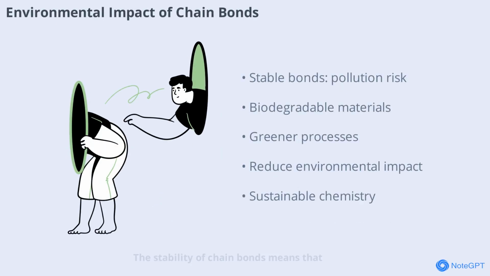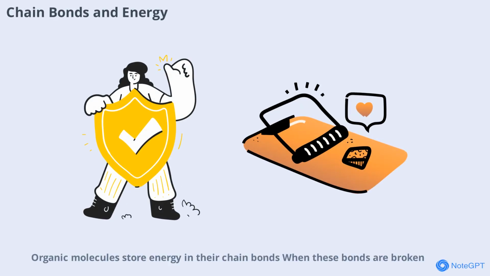The stability of chain bonds means that some organic compounds persist in the environment, leading to pollution and health concerns. Understanding how these bonds break down helps scientists develop greener processes and biodegradable materials, reducing the impact of human activity on the planet. Organic molecules store energy in their chain bonds.